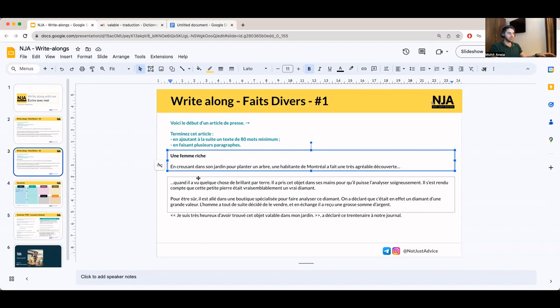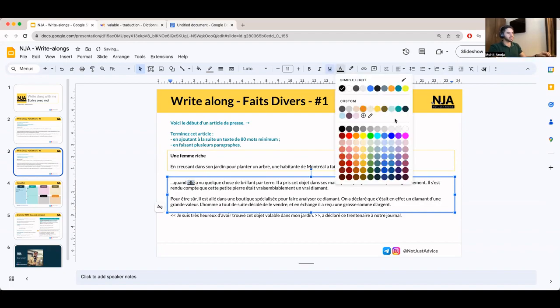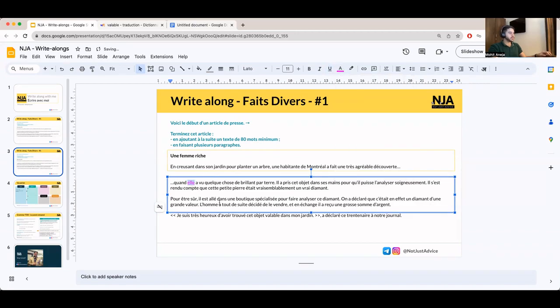So what I'm going to do is, in order to write the same story but with this female protagonist, I'm going to change every il to elle so that we can refer back to this woman that we're talking about. Quand elle a vu quelque chose de brillant par terre, elle a pris, with a capital E because it's starting the sentence, a pris cet objet dans ses mains pour qu'elle puisse l'analyser soigneusement. Elle s'est rendue compte. And here is where the difference comes.